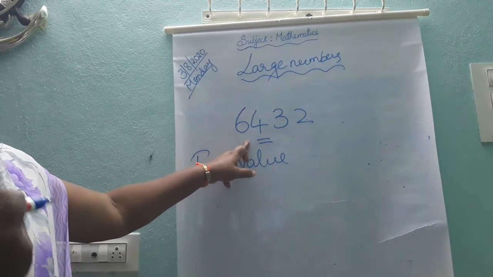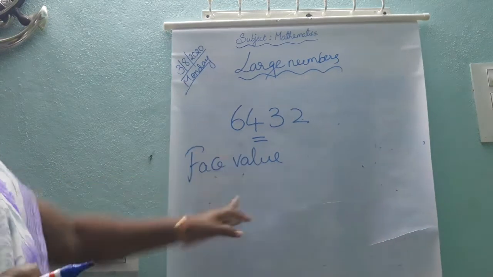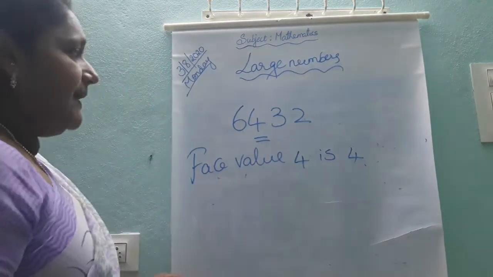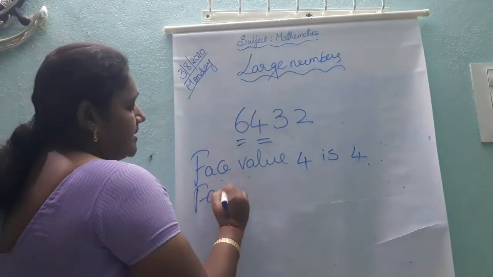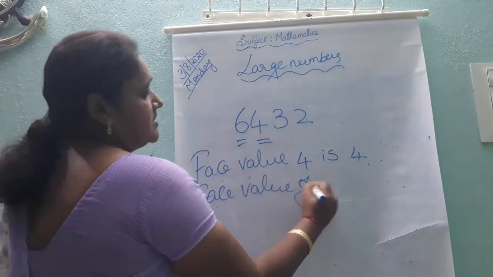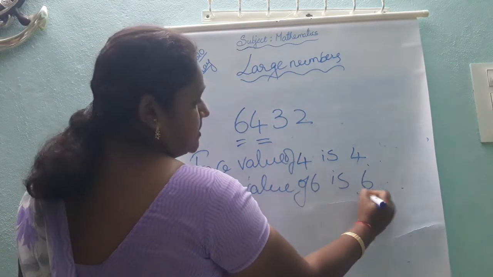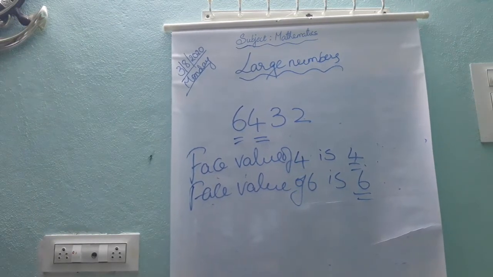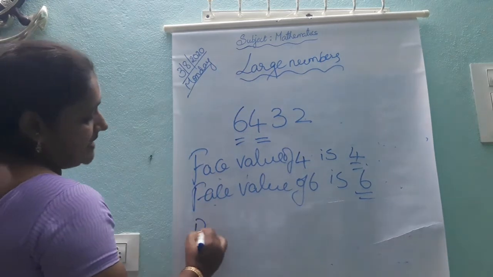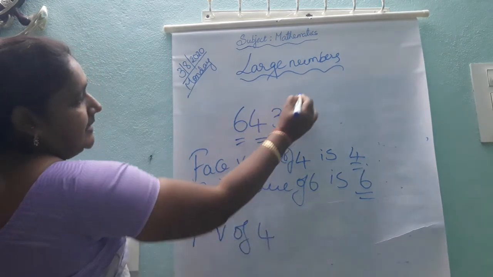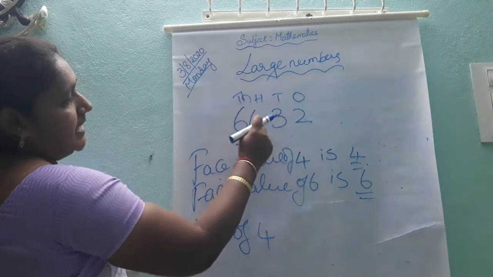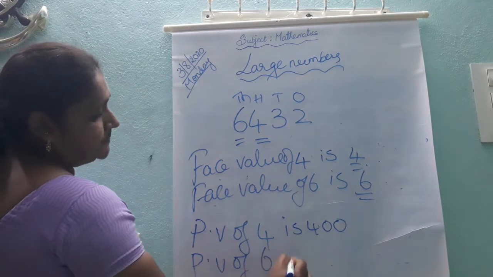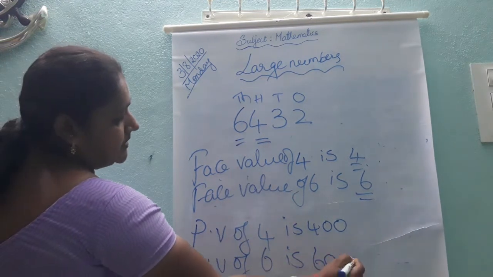The face value of a number is the value itself. So the face value of 4 is 4 only. What is the face value of 6 in this number? The face value of 6 is 6 only. But when you are writing the place value, it changes. What is the place value of 4? 4 is at the hundreds place, so it is 400. What is the place value of 6? 6 is at the thousands place, so it is 6,000. Like that you can write.